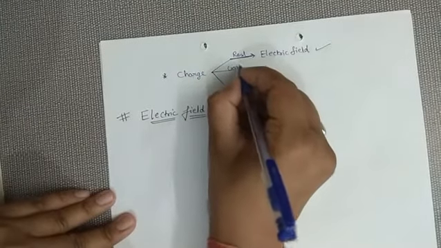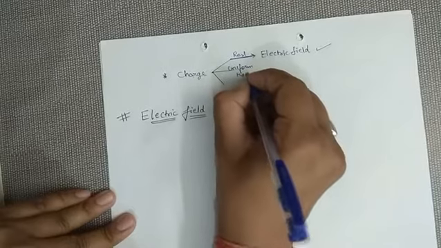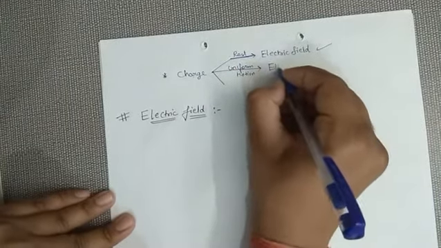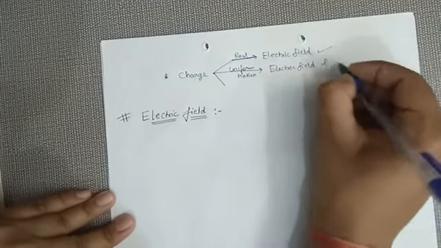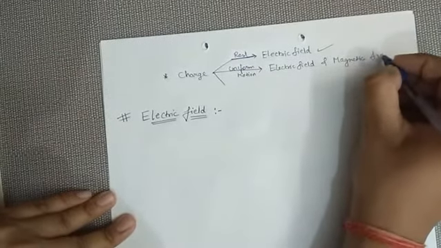If the charges are in uniform motion, they will generate electric field as well as magnetic field.